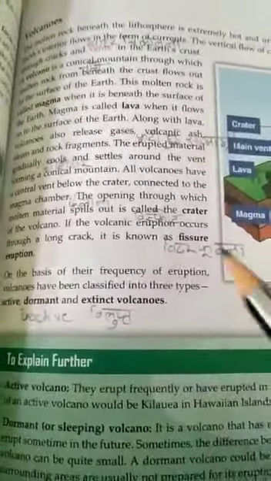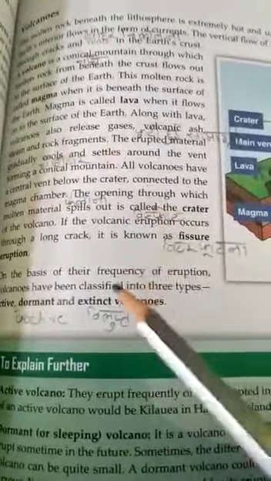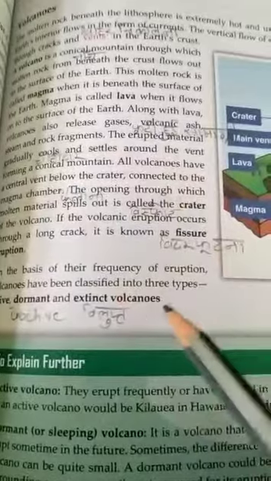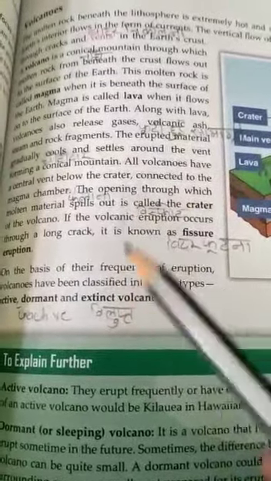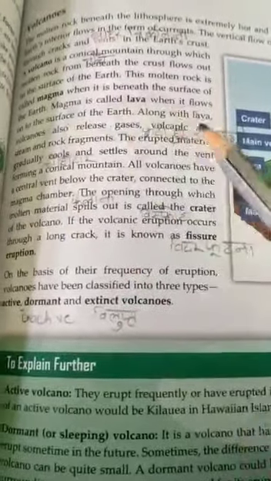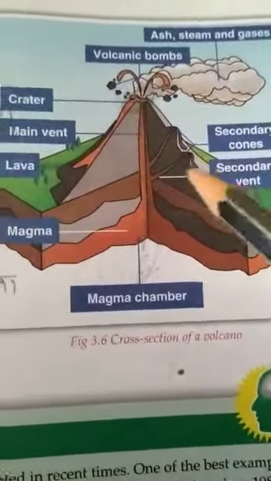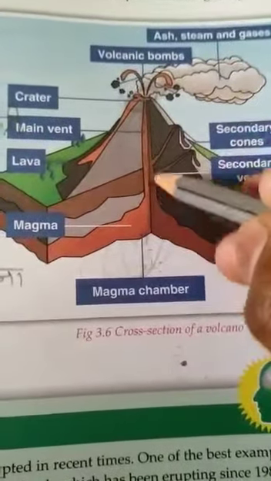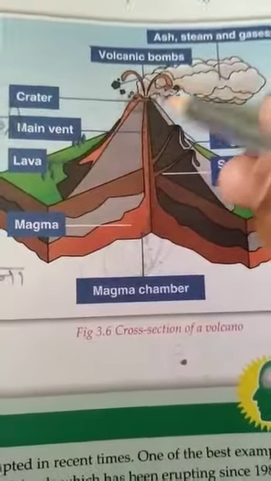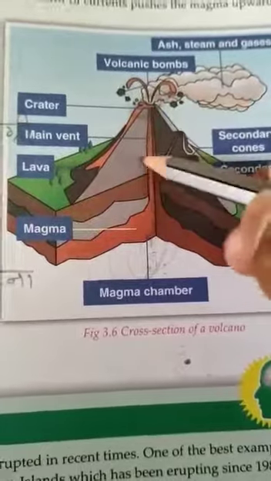Next we have volcano. The molten rocks beneath the lithosphere are extremely hot and under great pressure. The heat in the Earth's interior flows in the form of currents. The vertical flow of current pushes the magma upward. The picture shows a cross section of a volcano. The vertical flow of current pushes the magma upward through the cracks and vent.